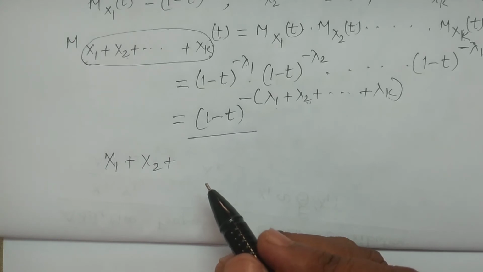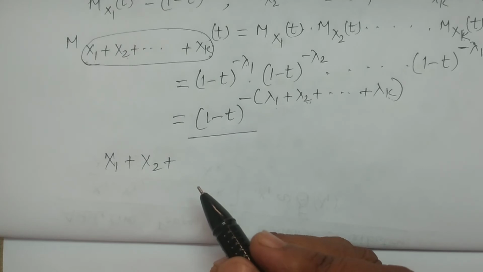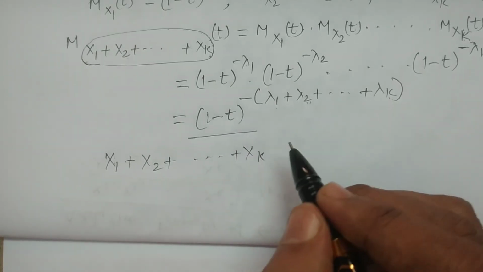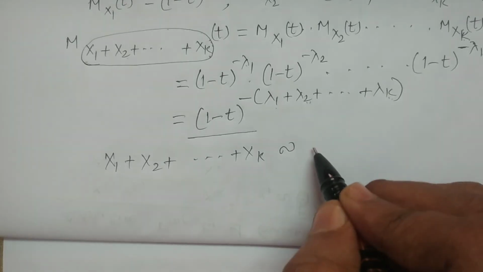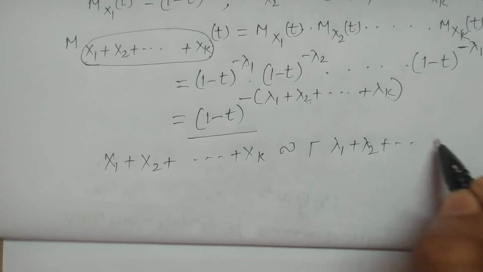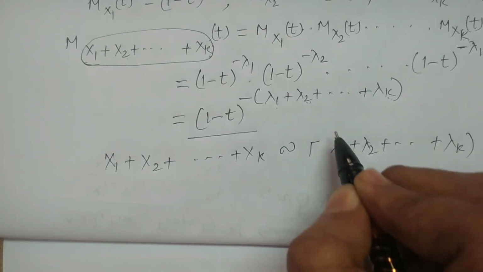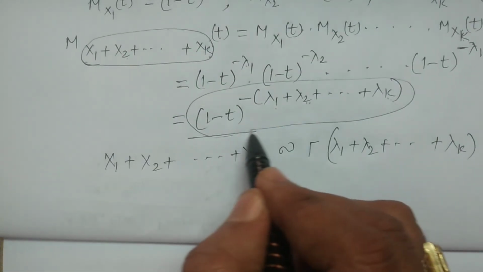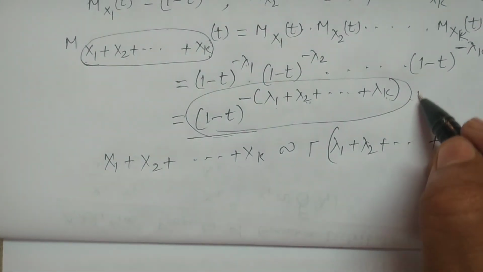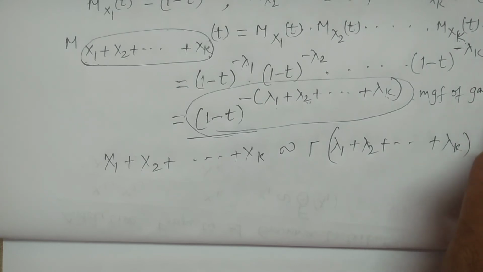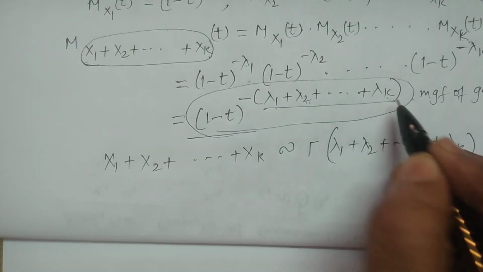If two moment generating functions are equal, their distributions are also equal. That is, X1 plus X2 plus and so on plus Xk follows a gamma distribution with parameter lambda 1 plus lambda 2 plus and so on plus lambda k. This is the form of the MGF of a gamma distribution with parameter lambda 1 plus lambda 2 plus and so on plus lambda k.